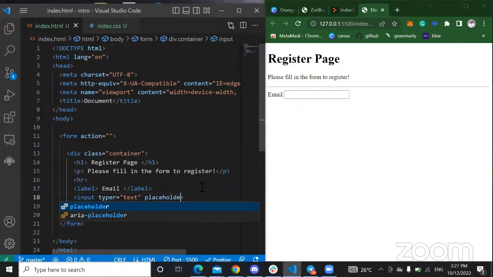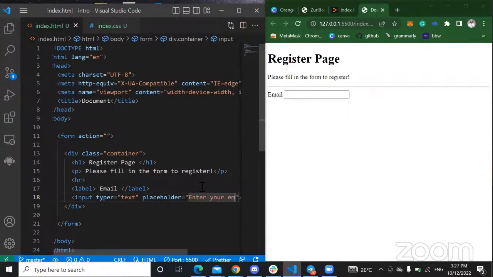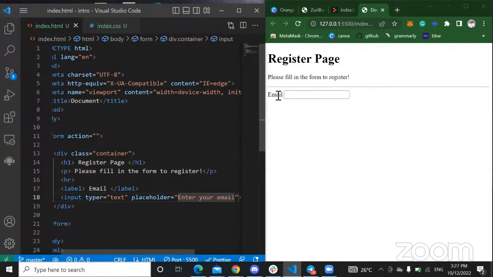And then we have name. You don't need to put enter your email if you don't want to, you can put something like blah blah blah, that's what an email looks like, right? So you can put that as a placeholder. Then you have to give the name of your inputs. You have to give it the name email. That's like a validation.